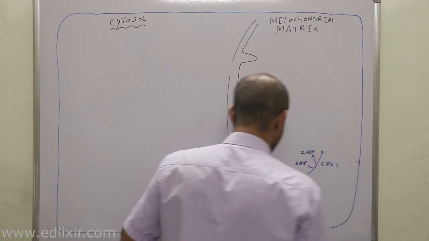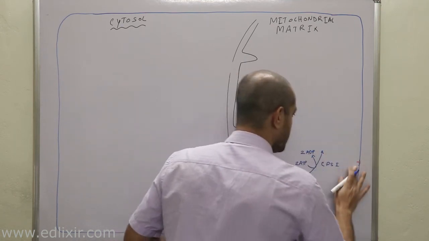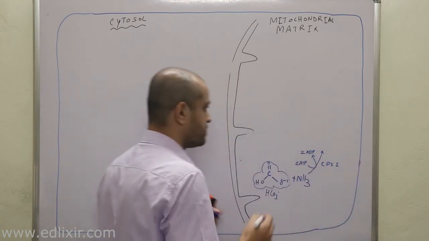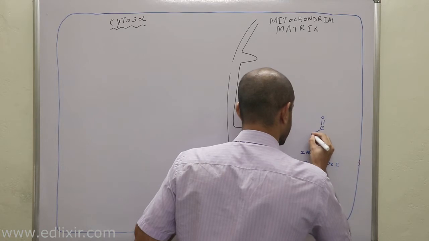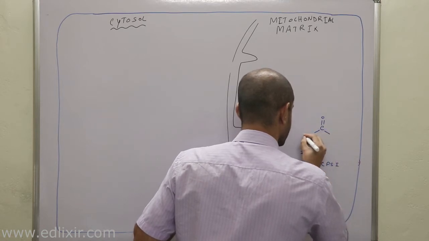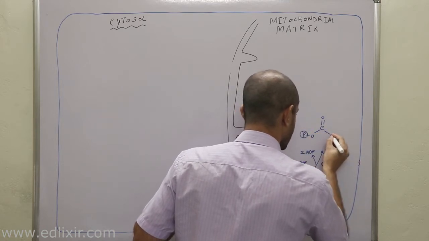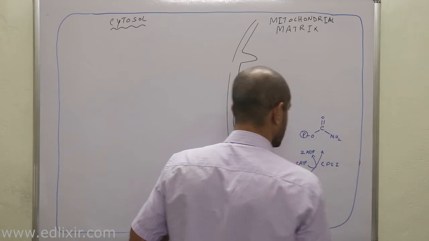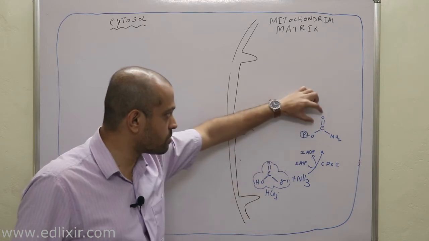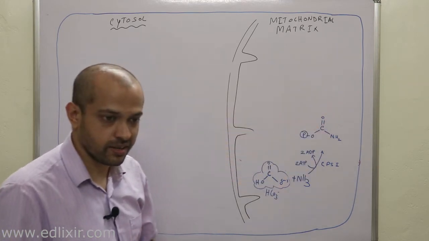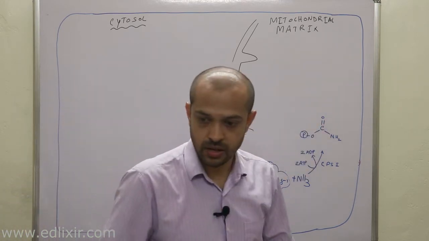So here is carbamoyl phosphate, right? This is carbamoyl phosphate. Now listen, this carbamoyl moiety will enter into ornithine. What is ornithine?